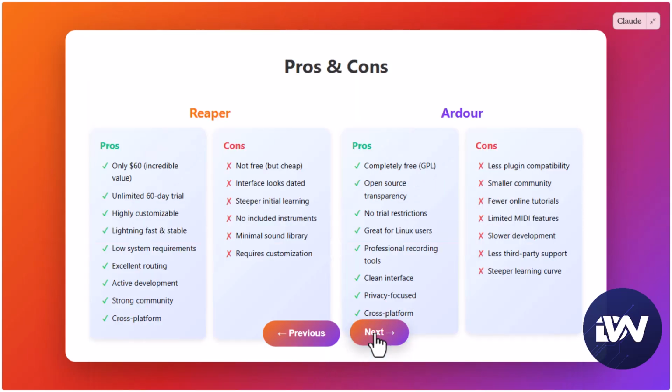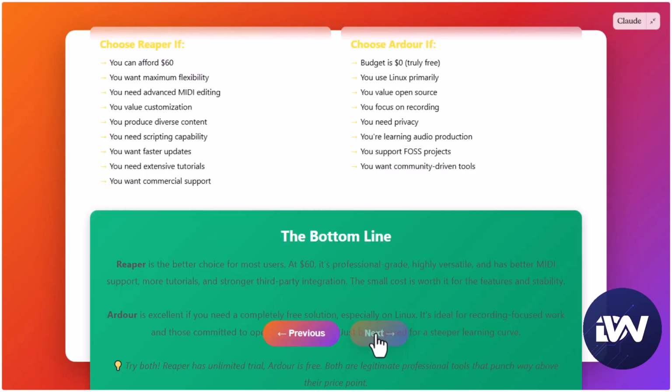In conclusion, if you want a lightweight, highly customizable, and affordable DAW, Reaper is probably the better choice. If you prefer open source software with strong multi-track recording capabilities and Linux support, Ardour might be your pick. Ultimately, both are powerful tools. It just comes down to your budget, platform, and workflow preferences.